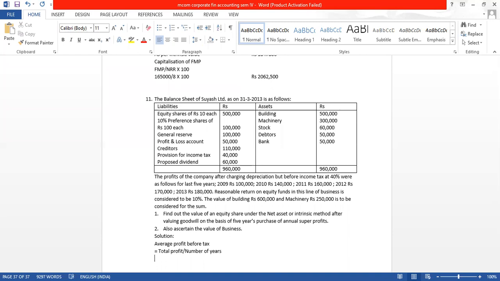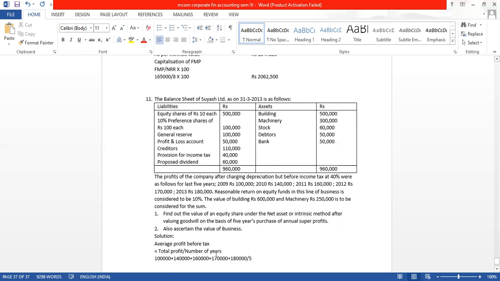So what are the profits? 1 lakh plus 2010 it is 1,40,000, 2011 it is 1,60,000, 2012 it is 1,70,000, 2013 it is 1,80,000.